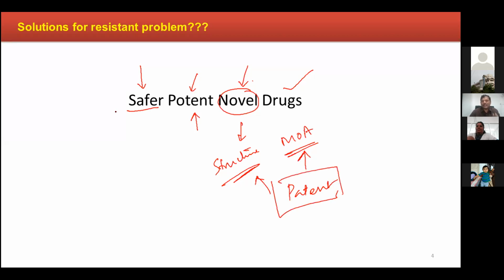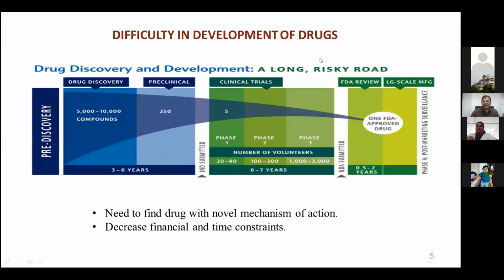So these are some of the objectives you need to keep at the back of your mind while designing a project. So here, okay, let it be, it's a novel drug, that's fine. So why can't we simply take so many chemical structures that are already synthesized and screen them for anti-TB activity? Is it really possible? The main problem everybody is facing is difficulty in the development of drugs.